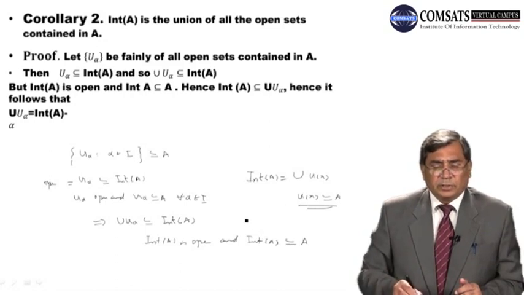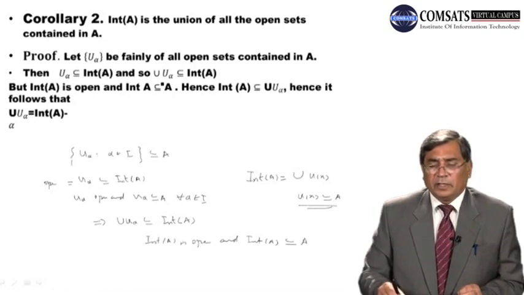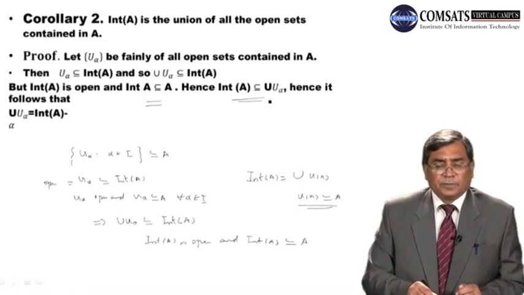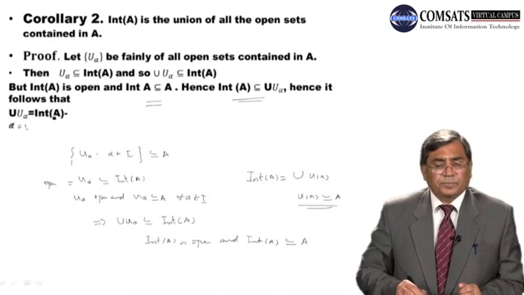So dear students, U alpha is open and U alpha is contained in A for each alpha. Therefore, their union is also contained in int of A. Int of A is open and int of A is contained in A. Hence, int of A is contained in the union of U alpha. Hence, it follows that the union of U alpha, alpha belongs to I, is equal to int of A. So this completes the proof, my dear students.